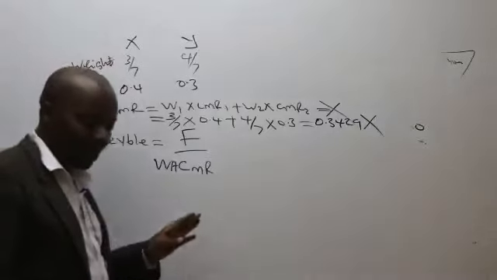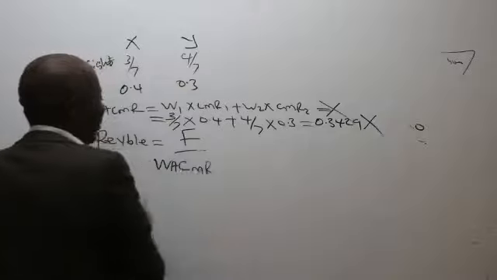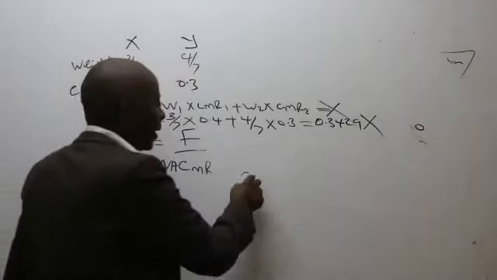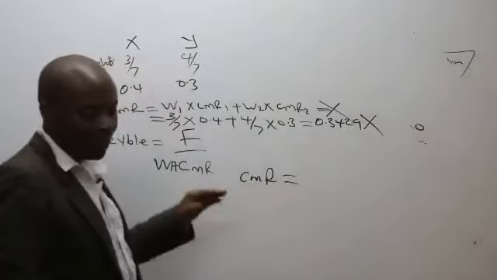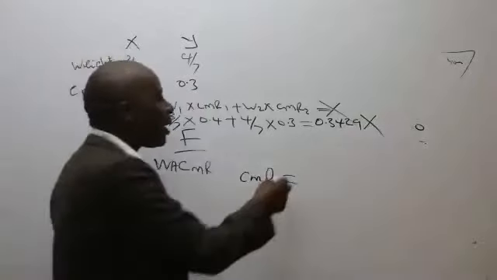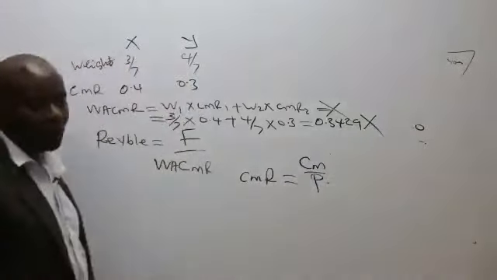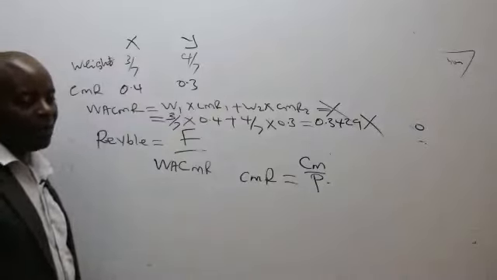Now listen, listen. This is the proper approach of getting WACMR. To get CMR, the normal contribution margin ratio, we normally take contribution margin over price. To get CMR, we normally take contribution margin over what? Over price.